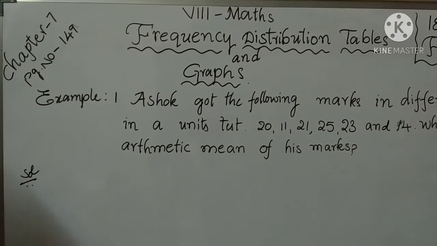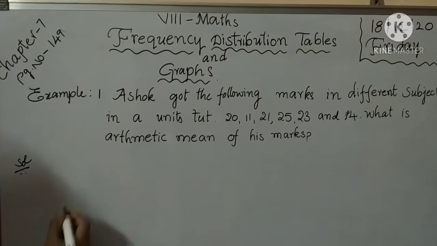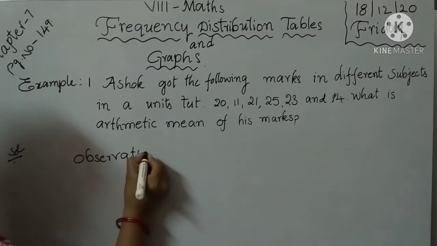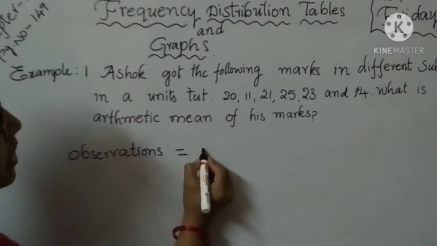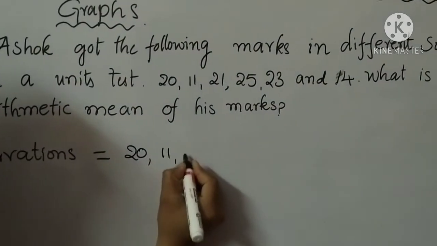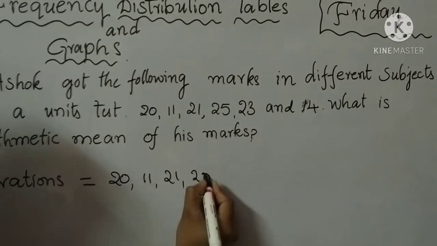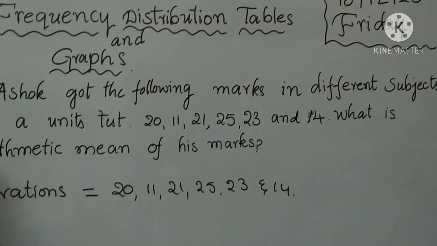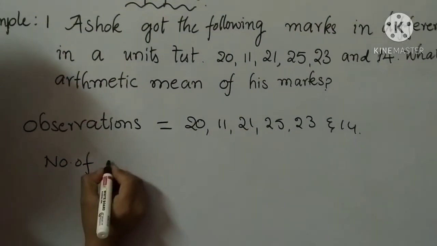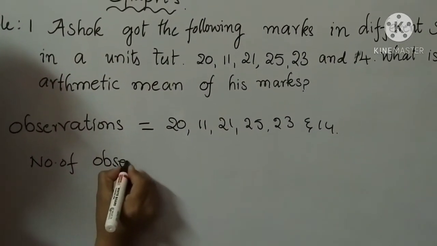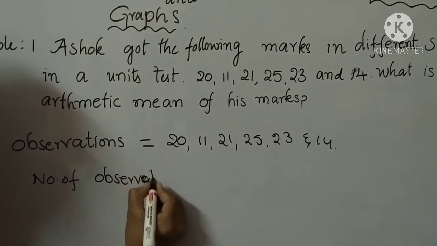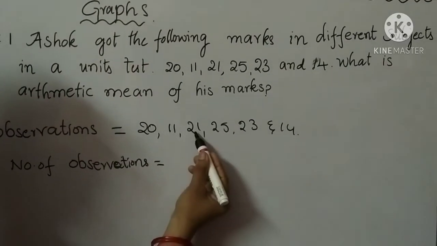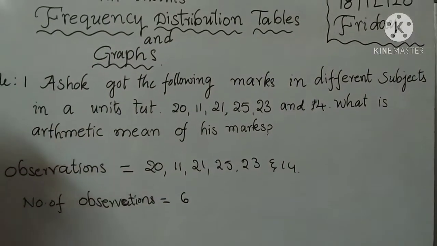First you write the observations. So what are the observations here? 20, 11, 21, 25, 23 and 14. So, number of observations. How many observations are there? 1, 2, 3, 4, 5, 6. 6 numbers are there. Okay children.